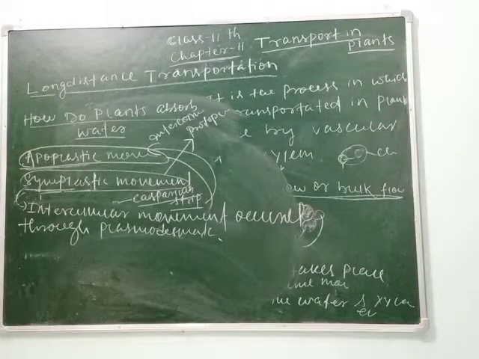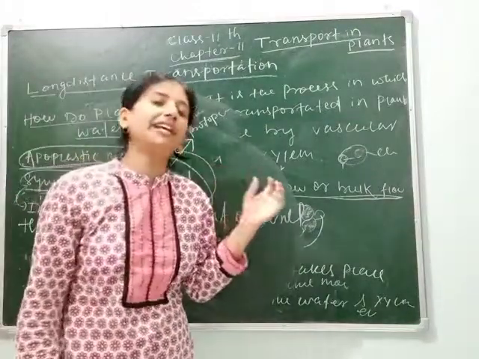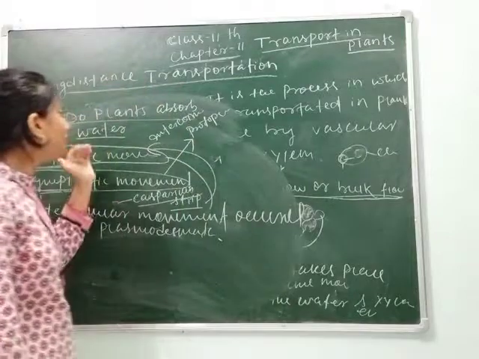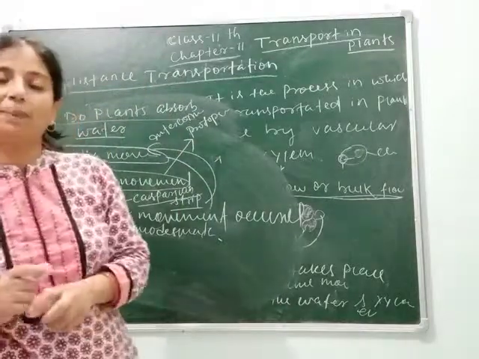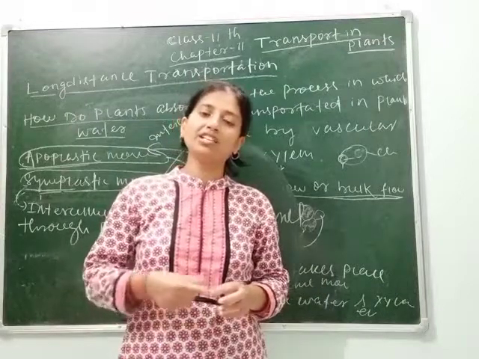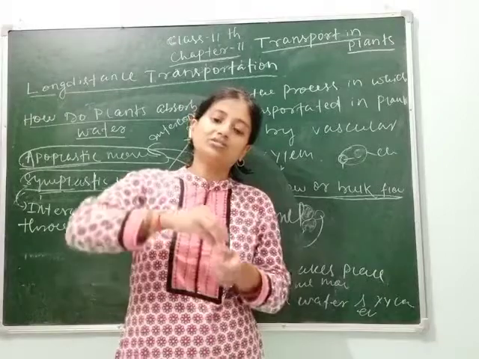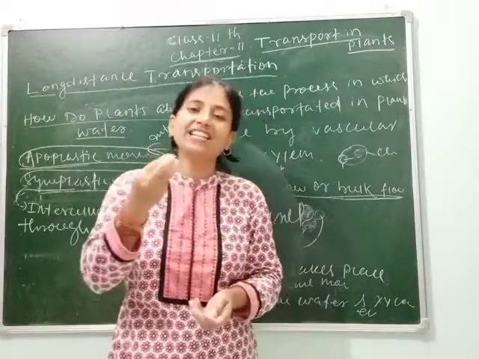And in young plants, you can see this. As initially when I started this topic, I told you that if you cut the plant, you can see some water ooze out. Then how does this water come out? This water is transported through the tracheids and vessels.